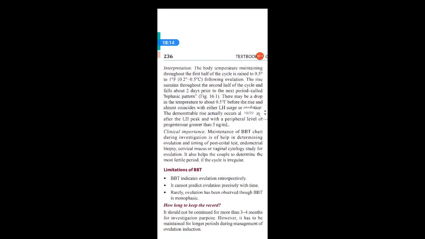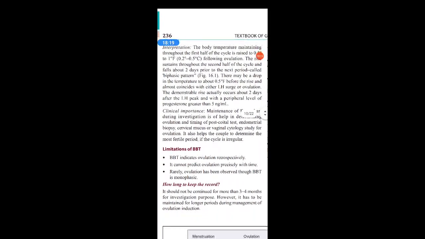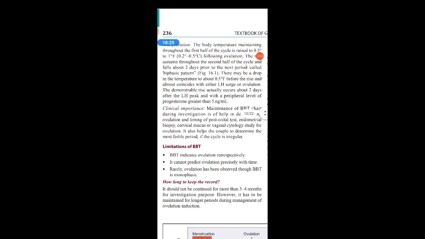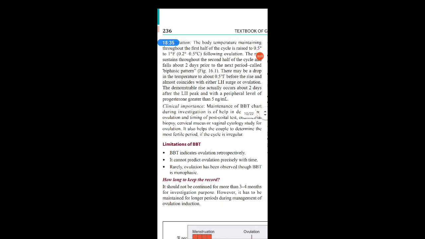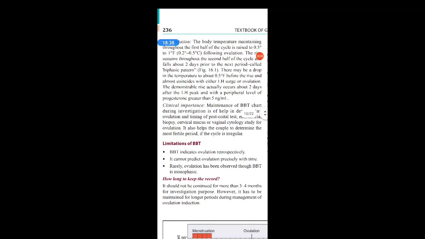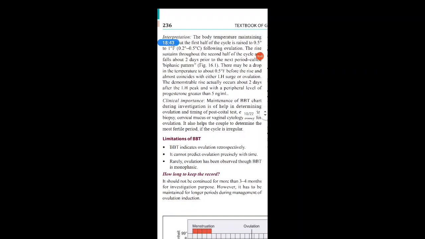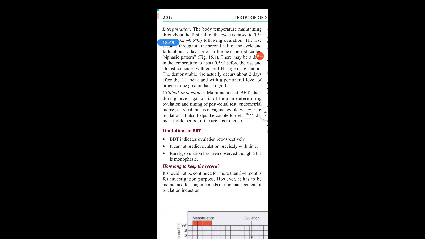So this is called a biphasic pattern, and there will be a drop in the temperature of about 0.5 degree Fahrenheit before the rise, which almost coincides with either the LH surge or the ovulation. So when it rises, it corresponds to the LH surge or to the ovulation. Ovulation occurs on the 14th day, and before ovulation the LH surge occurs. So only after the LH surge does ovulation occur. The demonstrable rise actually occurs about 2 days after the LH peak, with a peripheral level of progesterone greater than 5 ng per ml.